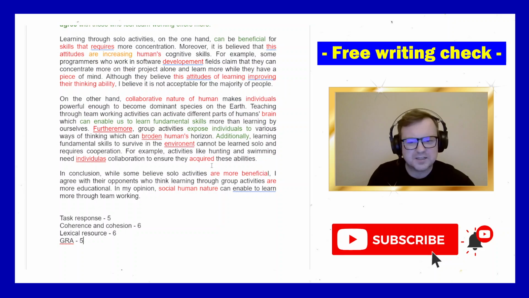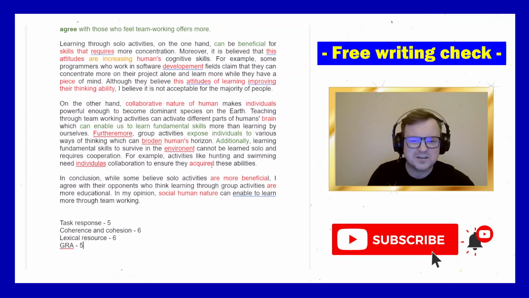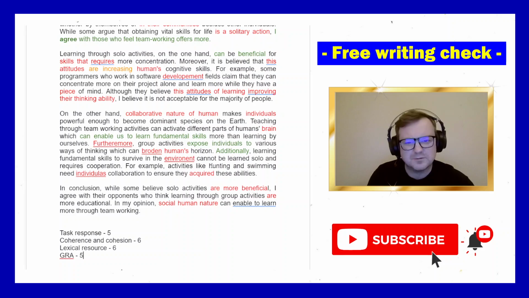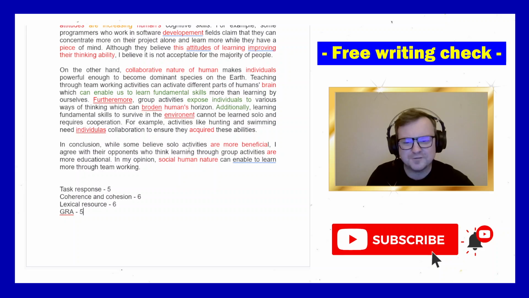For a band 6, mistakes are frequent, but more likely to happen with more difficult language. But when it's present simple, simple apostrophes, simple commas, singular plural, yeah, it has to be a 5.